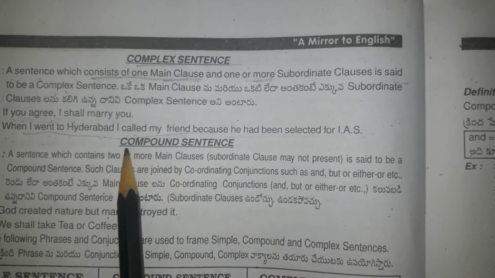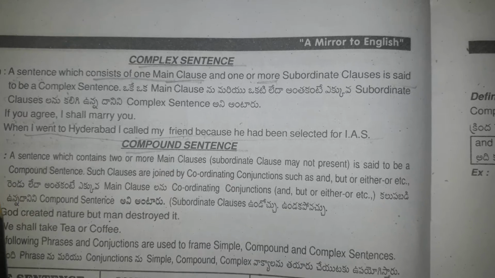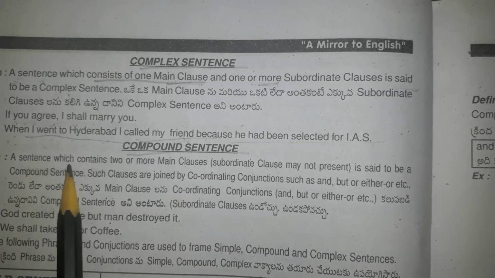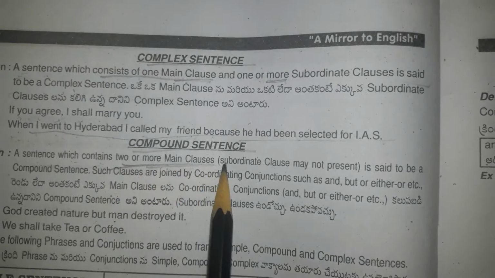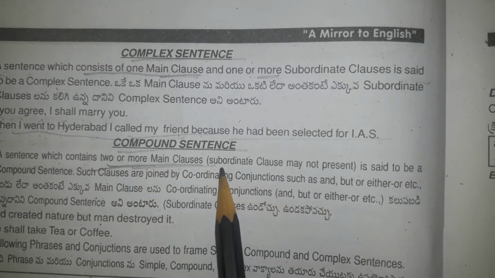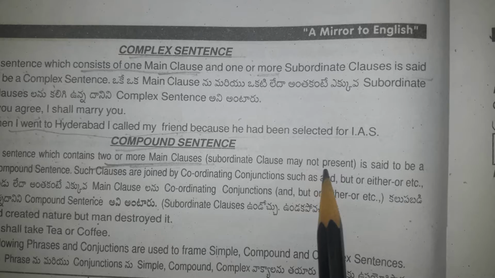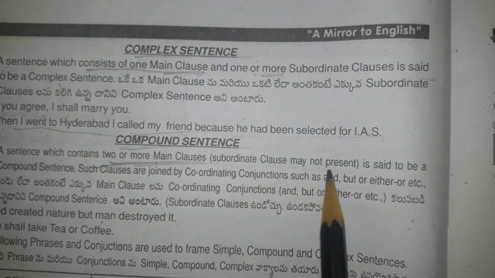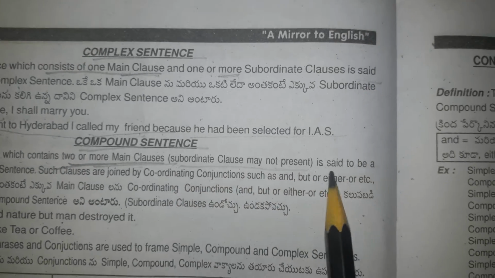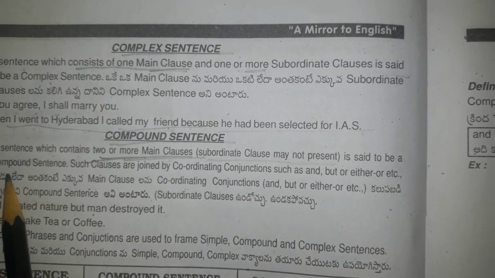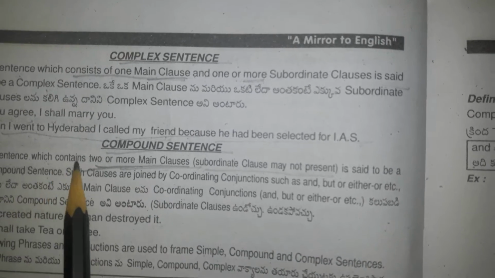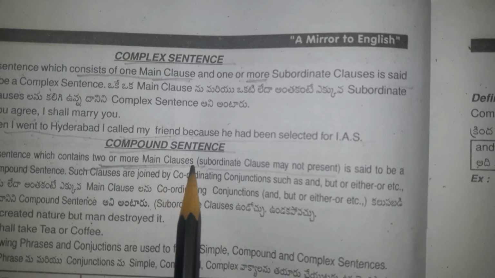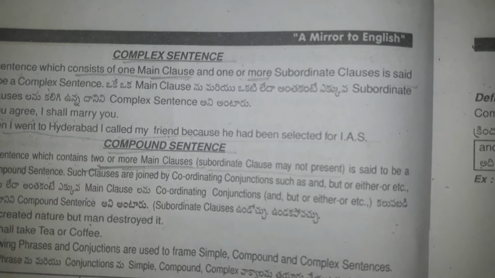Next, compound sentence. A sentence which contains two or more main clauses, and a subordinate clause may not be present, is said to be a compound sentence. So in a compound sentence, two or more main clauses are there and no subordinate clauses.